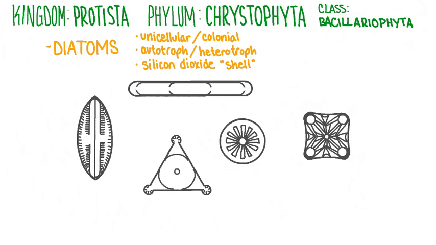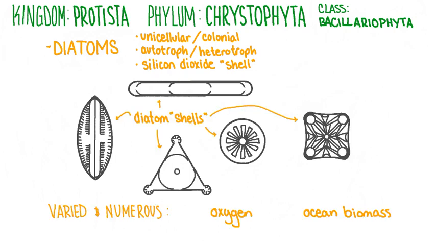This gives the diatoms shimmering glass-like shells, which remain long after the organism inside has perished. Not only are diatoms varied, but they're also extremely numerous. Diatoms produce 20 to 50% of our planet's oxygen each year, and they make up to 50% of the total biomass found in our oceans.